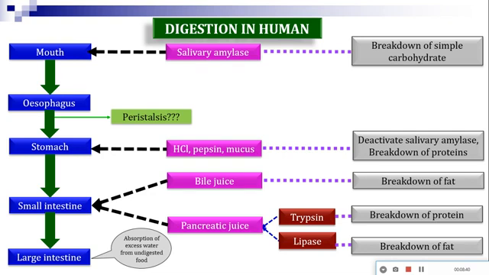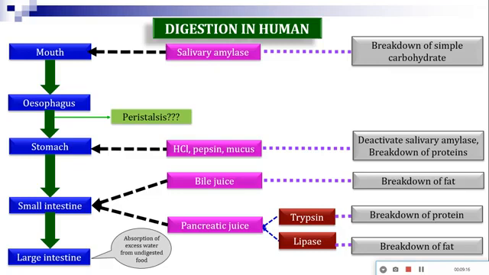So what happens? The wall of the esophagus contracts and expands. That means the wall of the esophagus is very flexible. Whenever food goes into the esophagus in the form of a ball, it will expand. And moreover, the wall of the esophagus above the food ball will give pressure on the food ball and automatically it will go down. So that expansion and contraction of the wall of the esophagus helps the food ball or food particle to move easily towards the stomach.